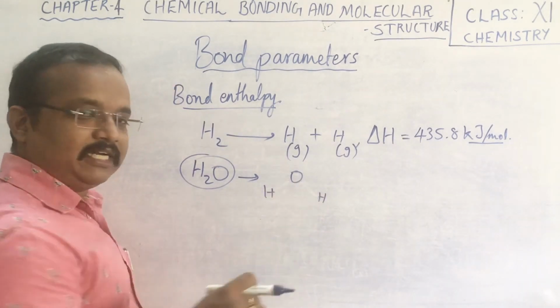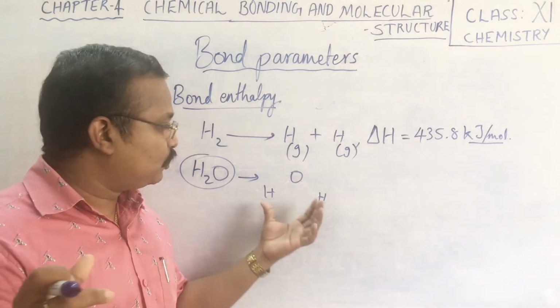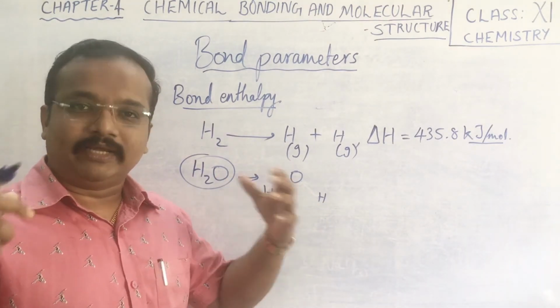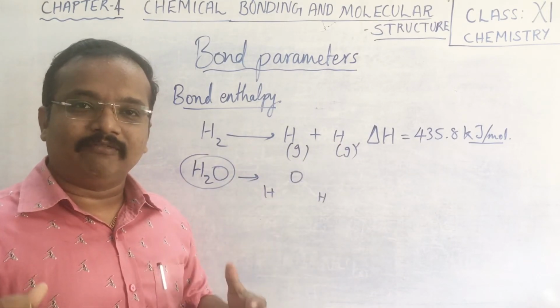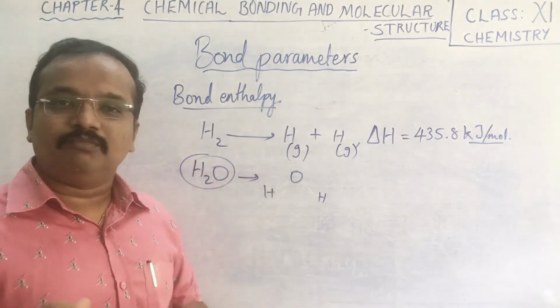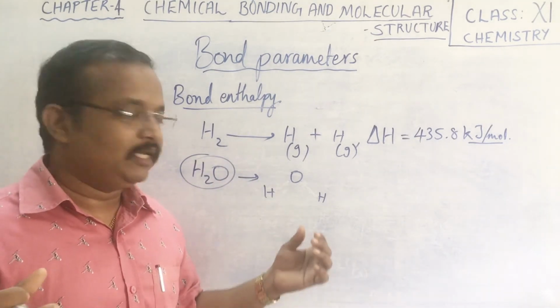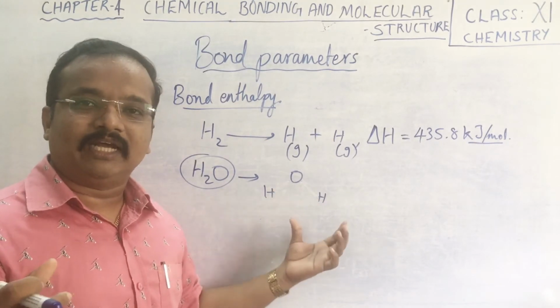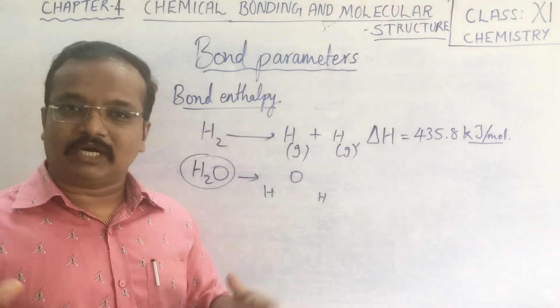When we take the average of these two energies, that is called average bond enthalpy. To calculate it, we add the different enthalpies and divide by 2.